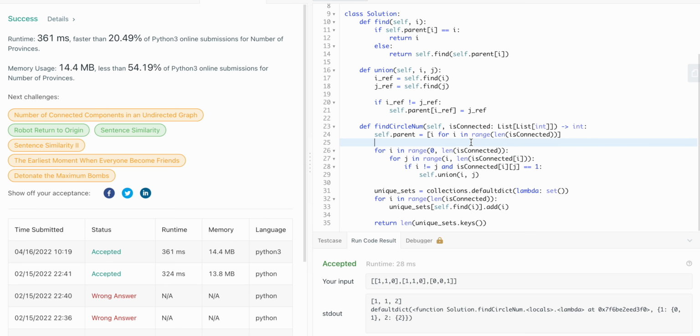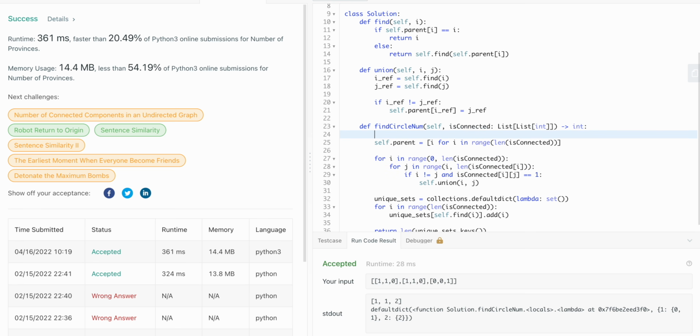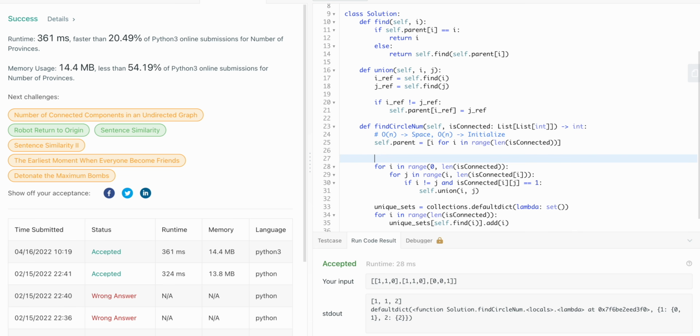Awesome. So let's analyze the space and time complexity. So creating the parent array would be O of n space, O of n time to initialize. This is O of n squared to iterate through every item in the matrix, and O of constant space.